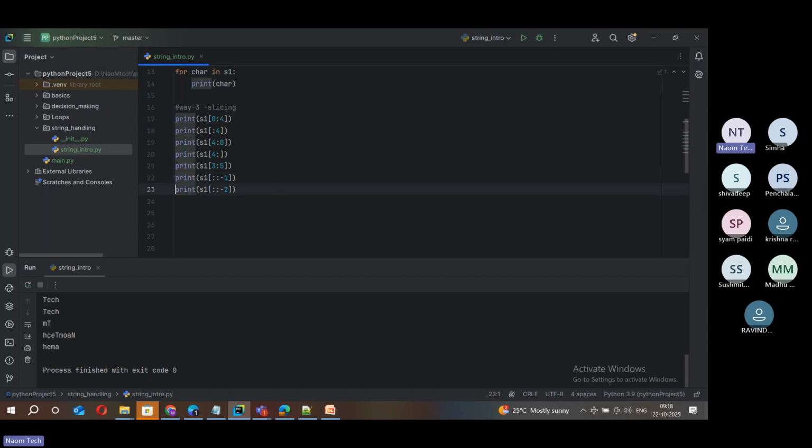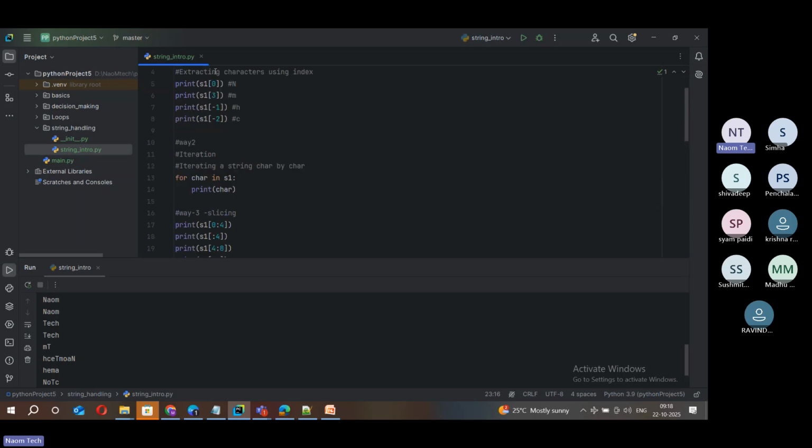So the same step can also be applied for positive direction as well. Suppose you start with 0, end with something, and then colon. You can just add 2. So I just wrote 0 colon colon 2. Let's run this now. You can see what happened. It starts with n, so nom tech, and then traversed each character by 2.